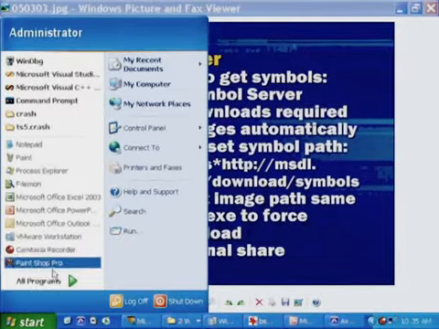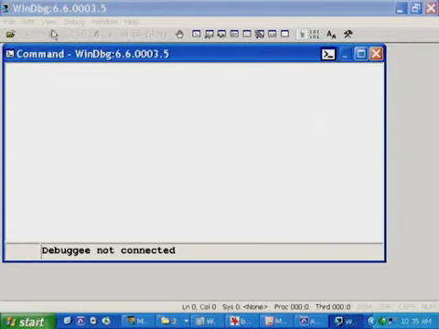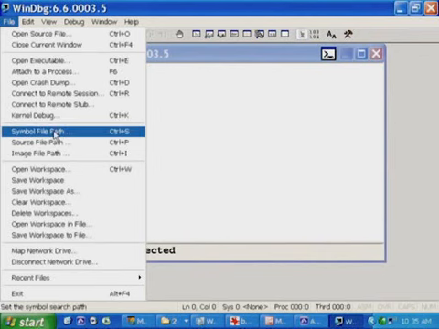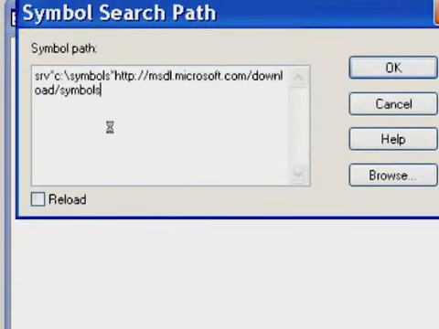To configure your debugger to use the symbol server, you open up the debugger. So I'm going to open up WinDbg here, Debugging Tools for Windows. Go to the File menu, go to the Symbol File Path menu entry, and then type in the magical string that configures the symbol server, which begins with the letters SRV asterisk.